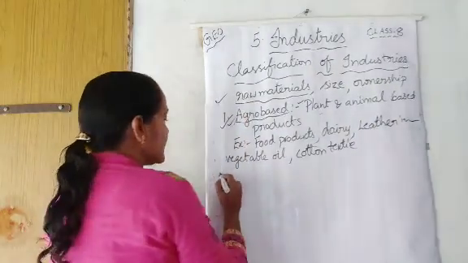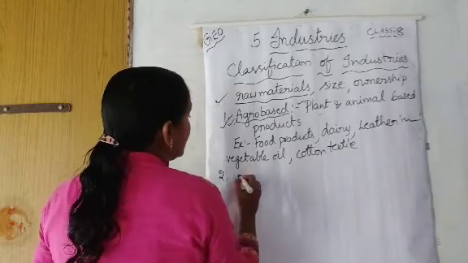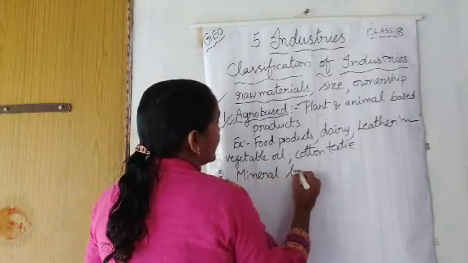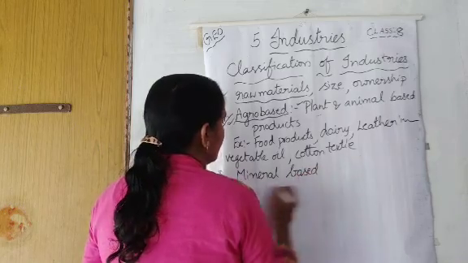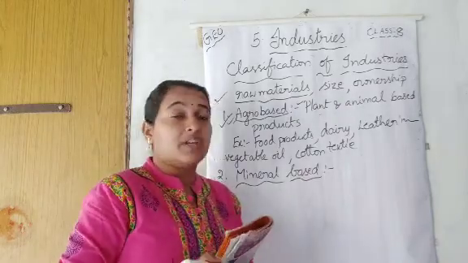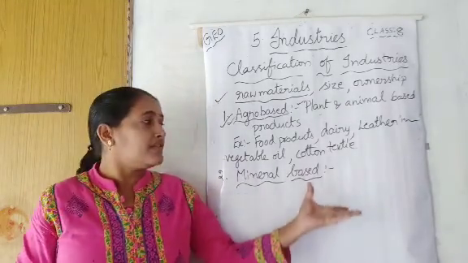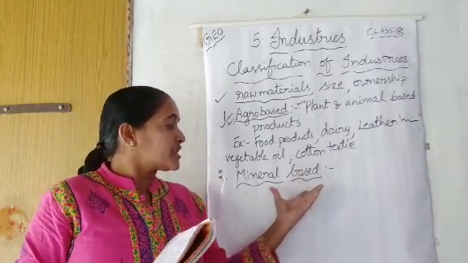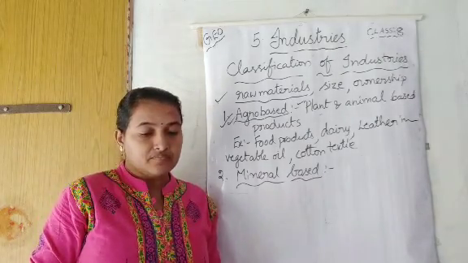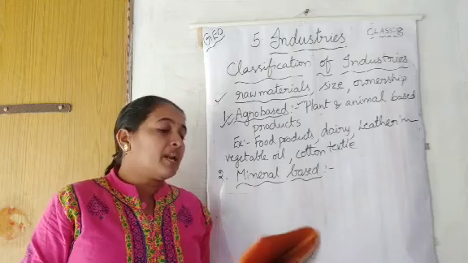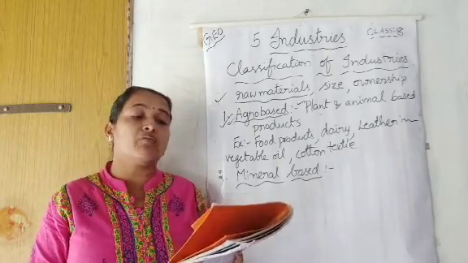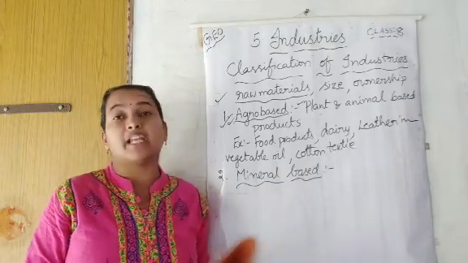Okay, next. Second category, mineral-based industries. What are mineral-based industries? From the name only we can guess. If the industry runs on the basis of minerals, see, mineral-based industries are primary industries that use mineral ores as their raw materials.